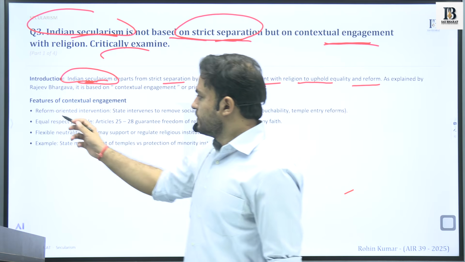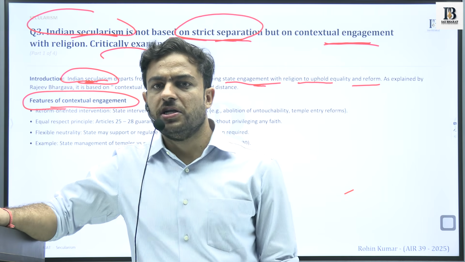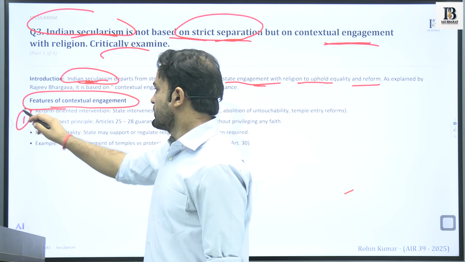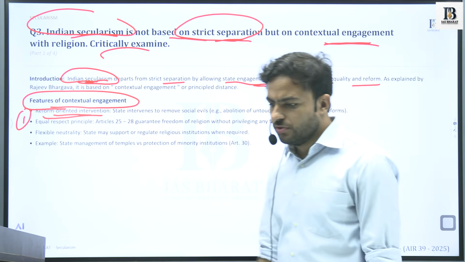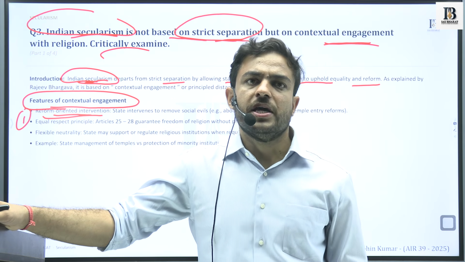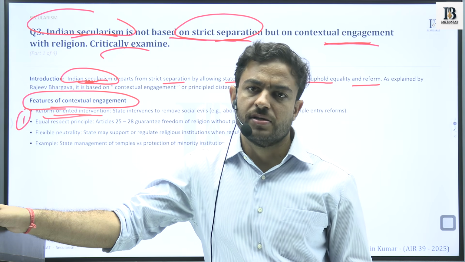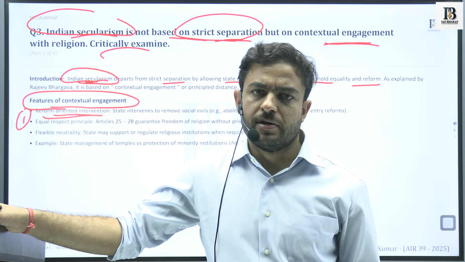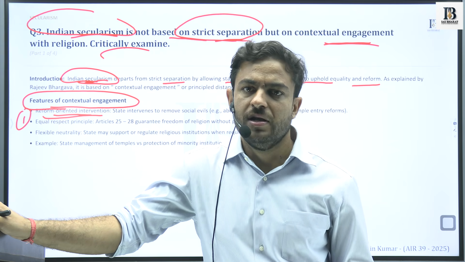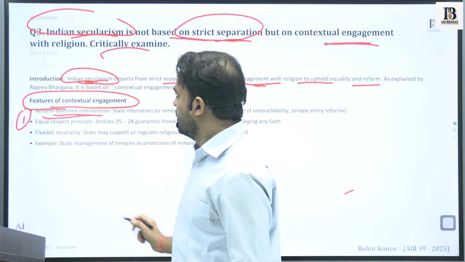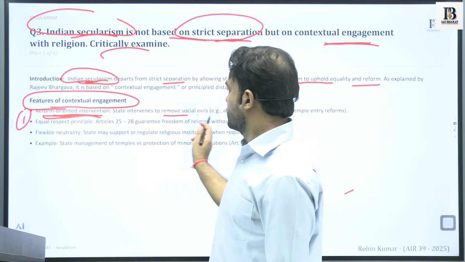What are the features of the contextual engagement that exists in the Indian model of secularism? First thing is the reform-oriented intervention. We see that the state intervenes into certain realities of religions. It takes down certain religious practices sometimes if that is needed. We have seen that there is a law against triple talaq, where it has been perceived as a criminal offense, a social evil that needs to be eliminated from society. So it is the reform-oriented intervention of Indian secularism that is removing certain social evils.